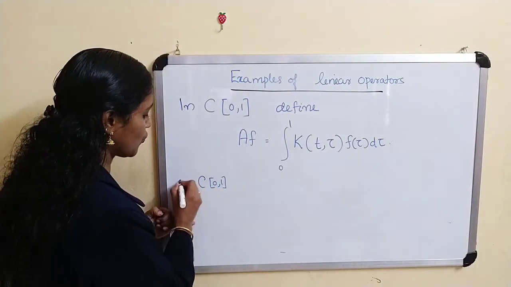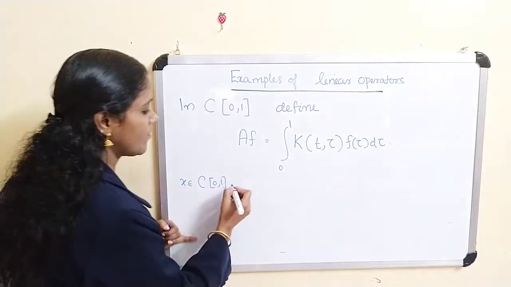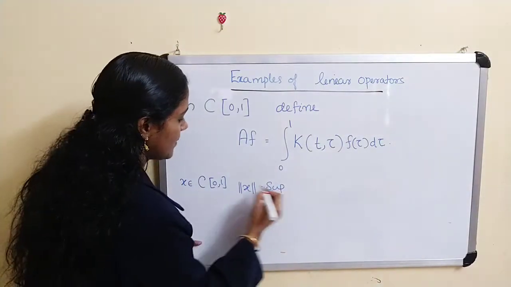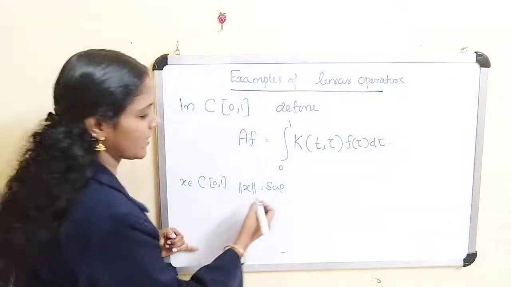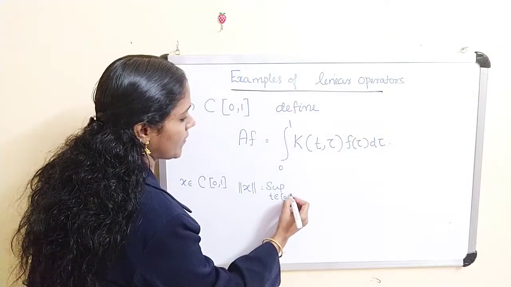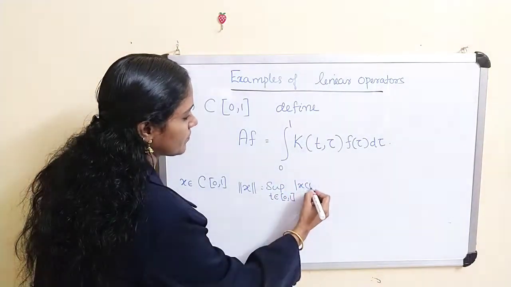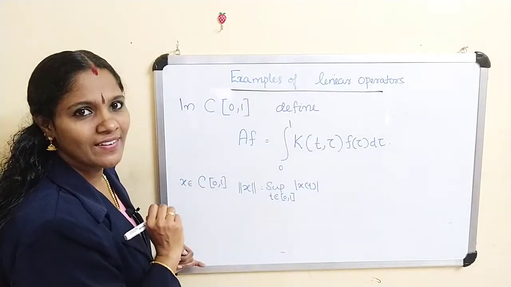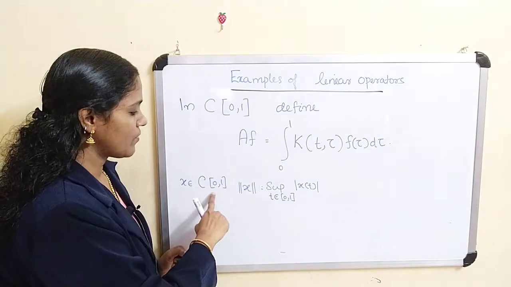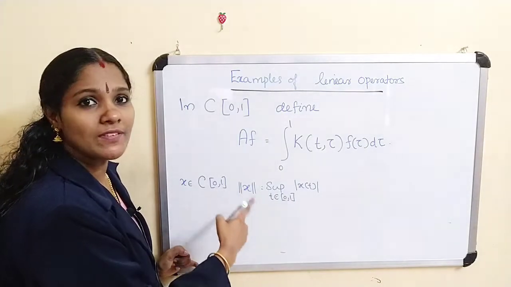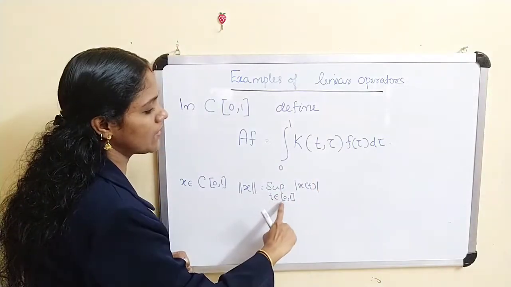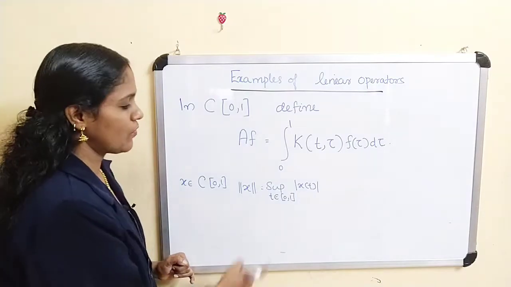Suppose some x belongs to C[0,1], x is some function. Then we have defined the norm of x as the supremum of, this is actually on C[a,b], we have defined this, t belongs to [a,b], here [0,1], modulus of x(t). Clear? And we know that for a continuous function on a closed interval [0,1], the supremum is also the same as the maximum. So sometimes we use maximum over t in [0,1] of mod x(t) for this norm.